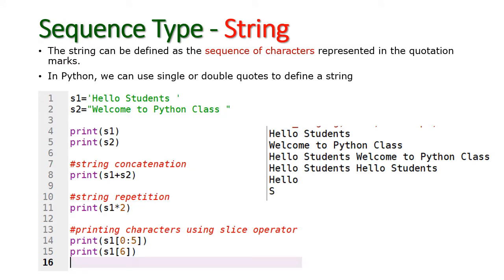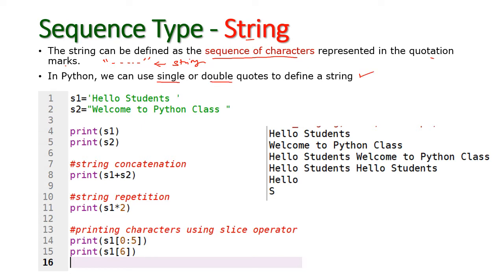First, let us see the string data type that will come under sequence type, right? So string can be defined as a sequence of characters represented in the quotation mark, that is within a single quote or double quote. A sequence of characters will be there. This is called a string. String is nothing but a sequence of characters. So we can use either single quote or double quote to define a string.